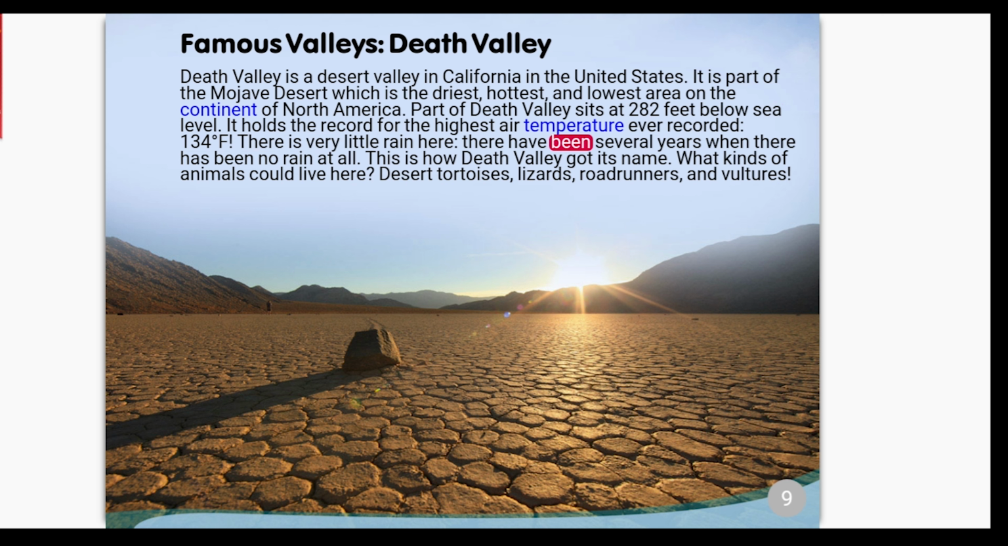There is very little rain here. There have been several years when there has been no rain at all. This is how Death Valley got its name. What kinds of animals could live here? Desert tortoises, lizards, roadrunners, and vultures.